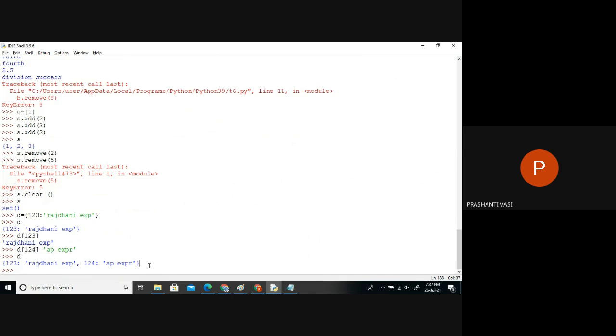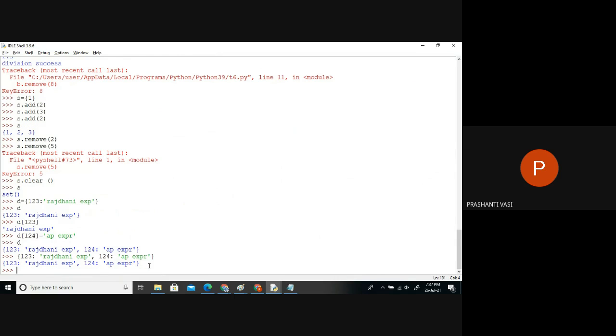Value can be anything here. If I know more details about a train, so if you just want to add a train number 125, against that you want to add a list of information. Sampark Kranti. Maybe its details: starting from Delhi or maybe from Hyderabad, and the destination is Delhi. So we can add a lot of details here, some 2,500 kilometers. I'm just writing approximately, and I'm closing this.